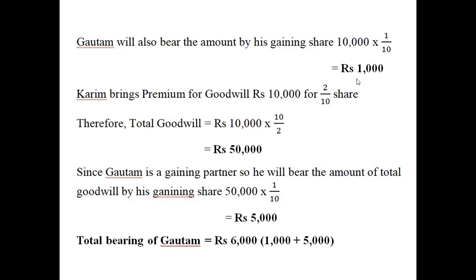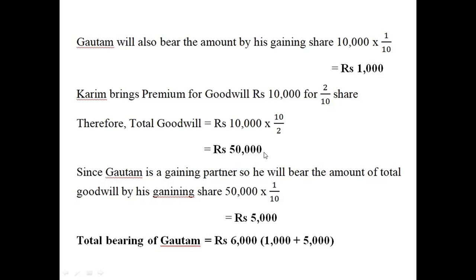In point number C, Karim is bringing his share of goodwill 10,000. So 10,000 is the share of goodwill of Karim. So Karim is coming in the business for 2/10 share. Okay. So Karim will bring rupees 10,000 for 2/10 share in the business. So we have to calculate the amount of total goodwill. So whenever we have to find the total goodwill, this ratio will be reversed. Okay, let the amount of goodwill be x. So x into 2/10 equals x into 2 by 10 equals 10,000.